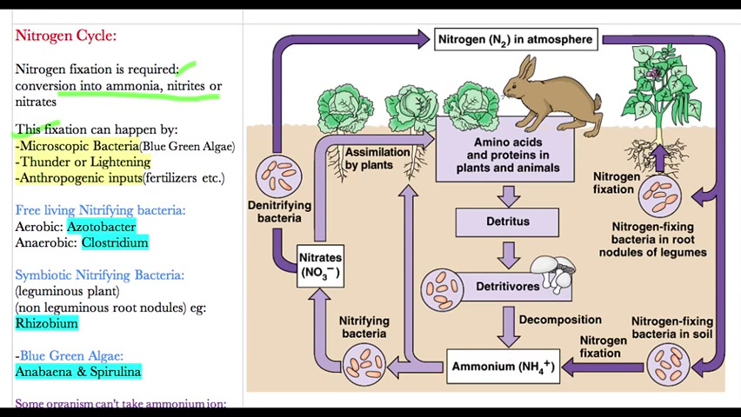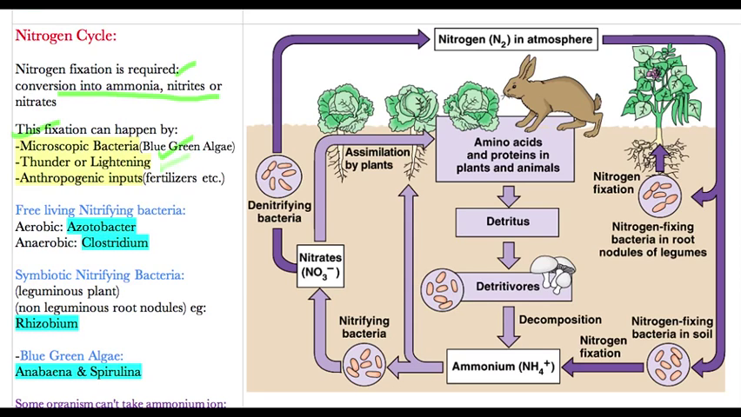Now the fixation can happen by basically three processes. What are those? There are some microscopic bacteria, like blue-green algae, which will convert atmospheric nitrogen to a form which we can use. Then it can also happen by thunder or lightning. So basically, to what form are they converting?